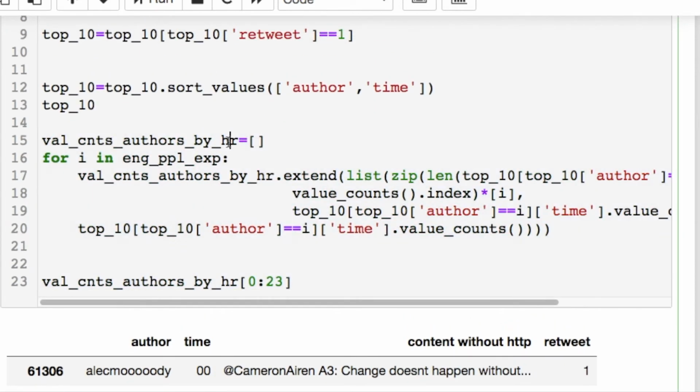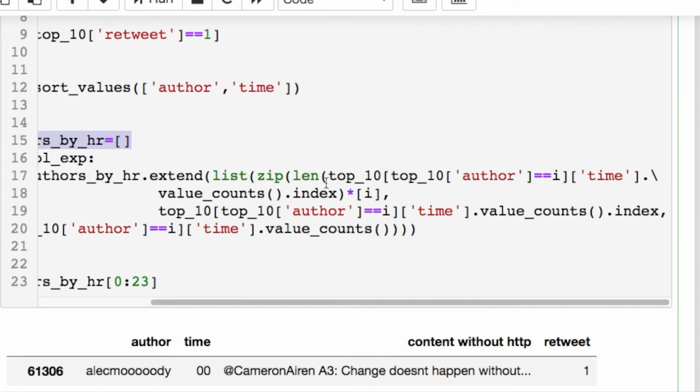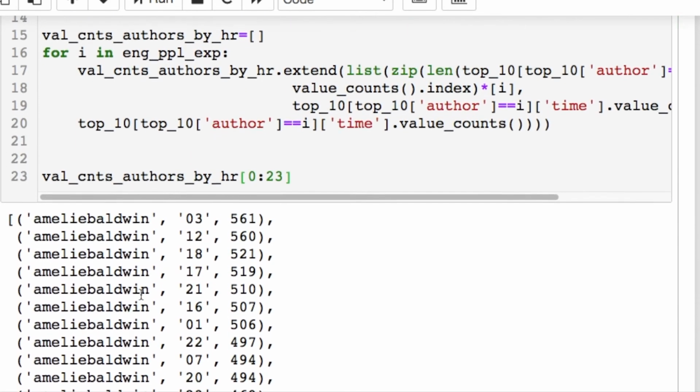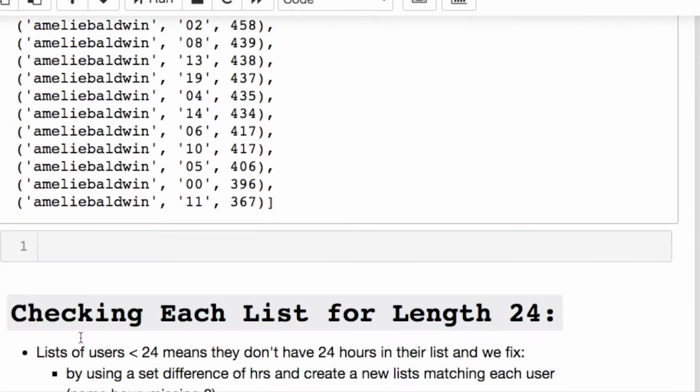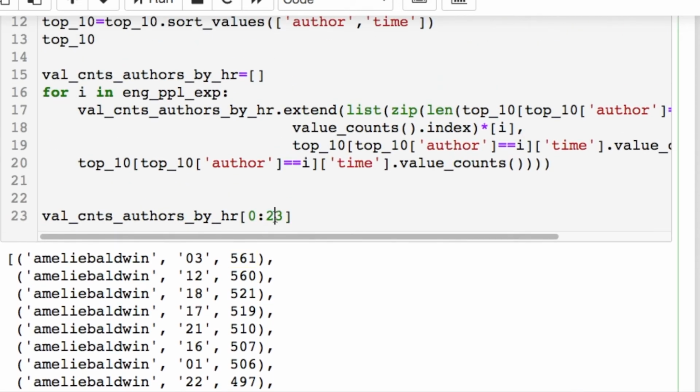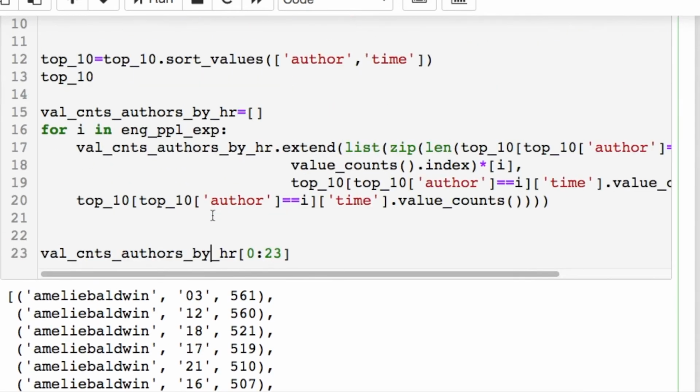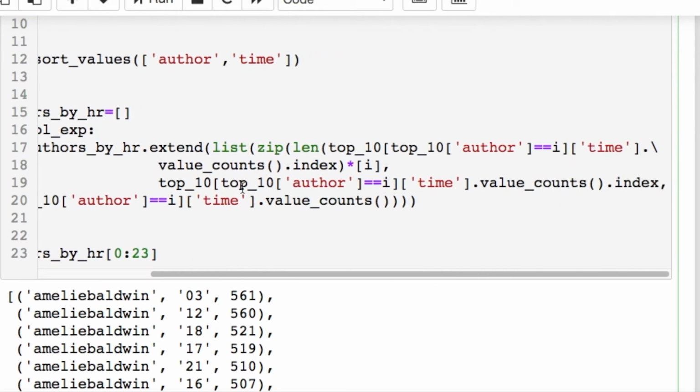From there, we want to look at the hours. What I did was go through and create something that's the same length. Let's print this out. I wanted to print out a list that's of the same length matching the user to the hour that they tweeted and then the frequency or number of tweets at that hour. That's what this is printing out. It has all 20 or whatever people, but this is only the first entry printed out, or first person, for the 24 hours. Now, not every entry has 24 hours and we're going to have to deal with that.